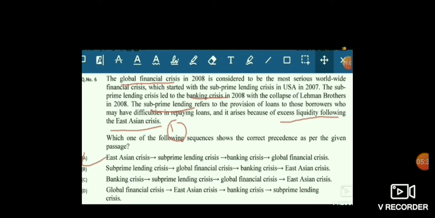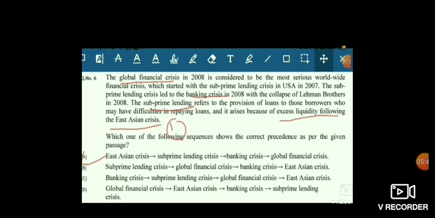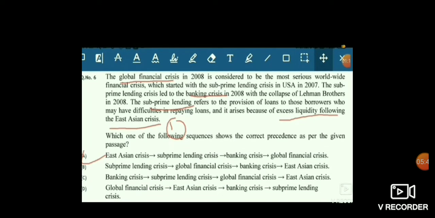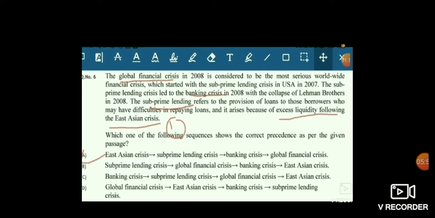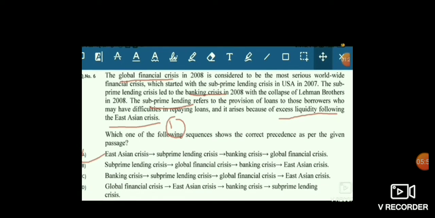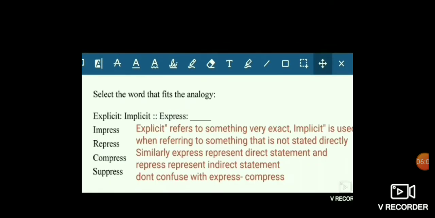So, friends, when such questions come in the examination, first mark the key points and read the paragraph carefully, then see the options, and use your pen to make a rough diagram so that you can get an idea.